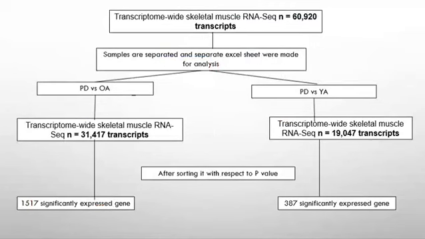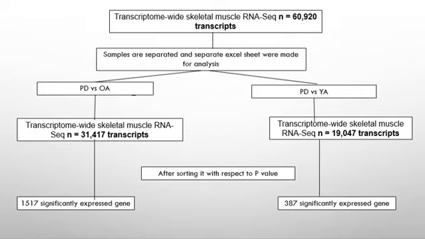The total number of transcriptome-wide skeletal muscle RNA sequence transcripts is 60,920. These samples are then separated based on age, that is, young adult and old adult. After sorting, we got 31,417 transcripts for Parkinson's disease versus old adult and 19,047 transcripts for Parkinson's disease versus young adult.